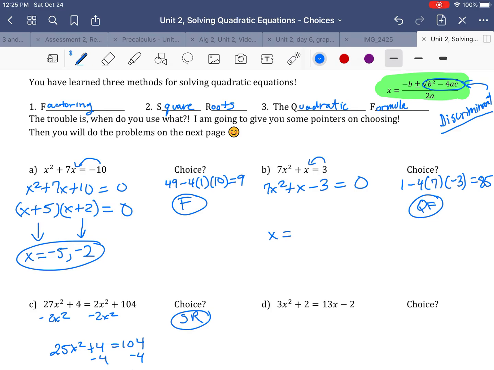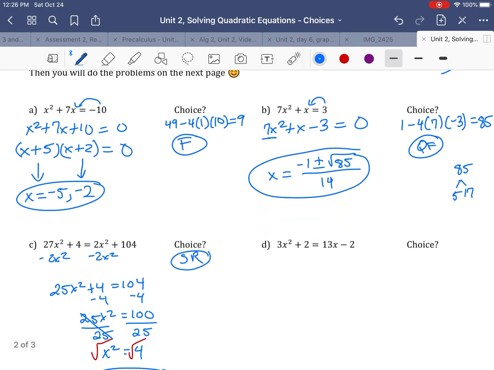So a negative of the b value, so negative of 1 would be negative 1, plus or minus, I just figured out the inside was 85, over 2 times a. Well, a is 7 right here, so 2 times 7 is 14. And if we look at 85, 85 does divide by 5, but that makes 17. So it's 5 and 17. 85 doesn't reduce. So I am done. Okay? All right.